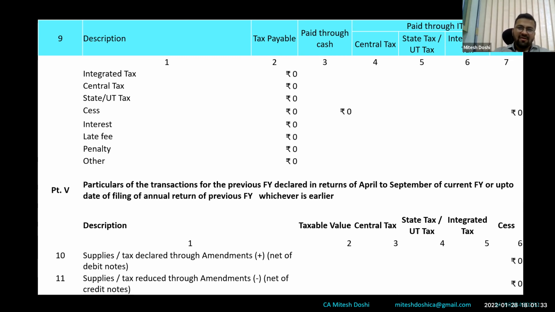If a supply has been disclosed, it would come in table 10. If we have shown excess liability and paid in excess, and thereafter issued a credit note which was forgotten in GSTR 3B of financial year 2021 and subsequently shown in financial year 2021-22's 3B, then that can be shown in table 11.